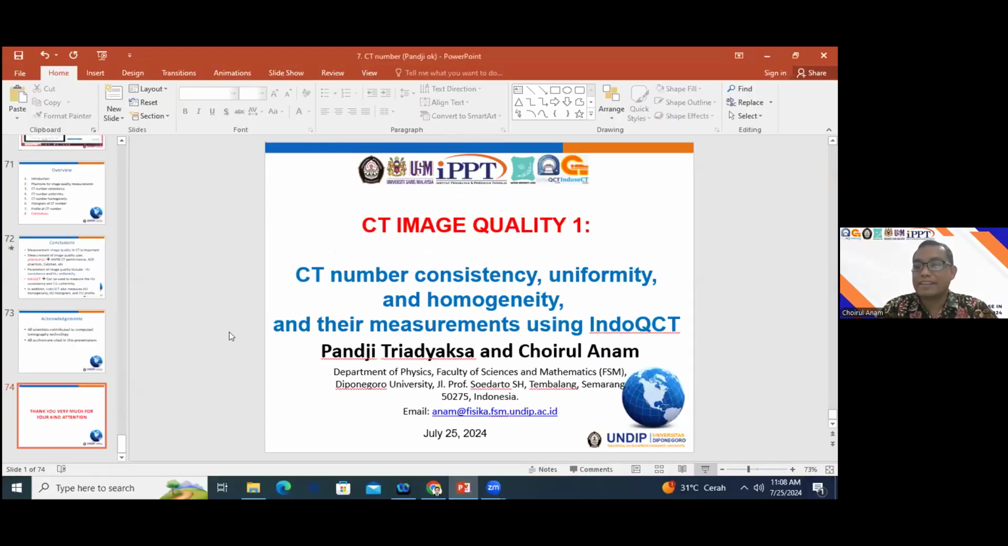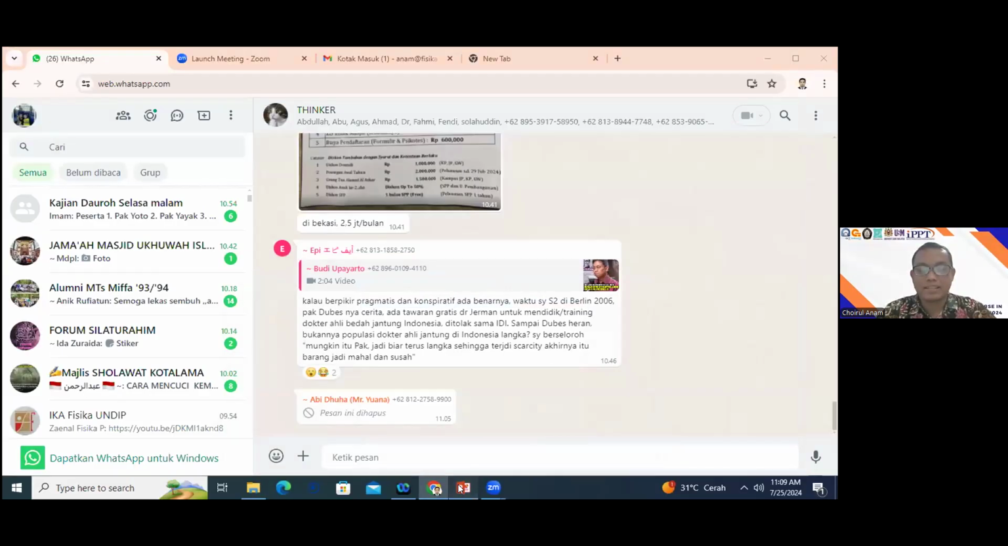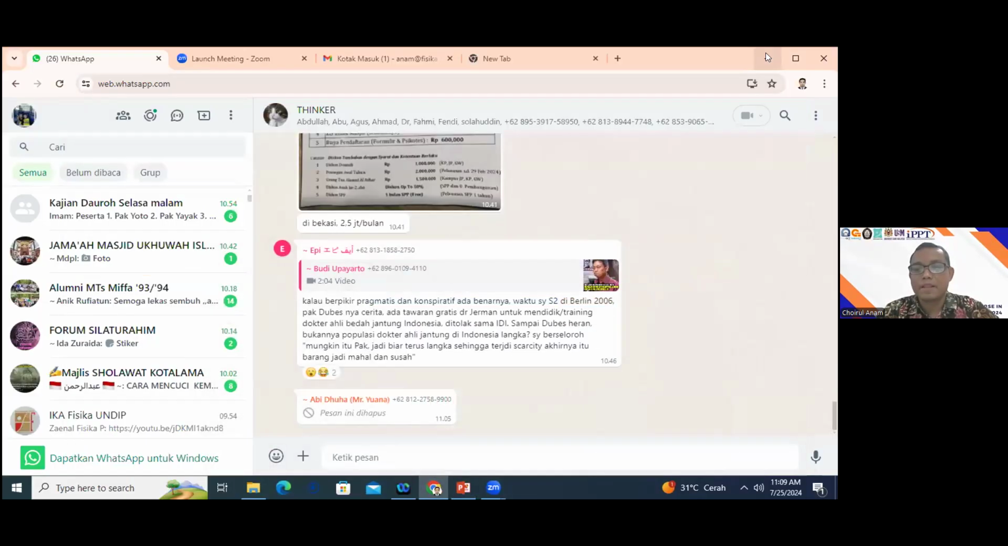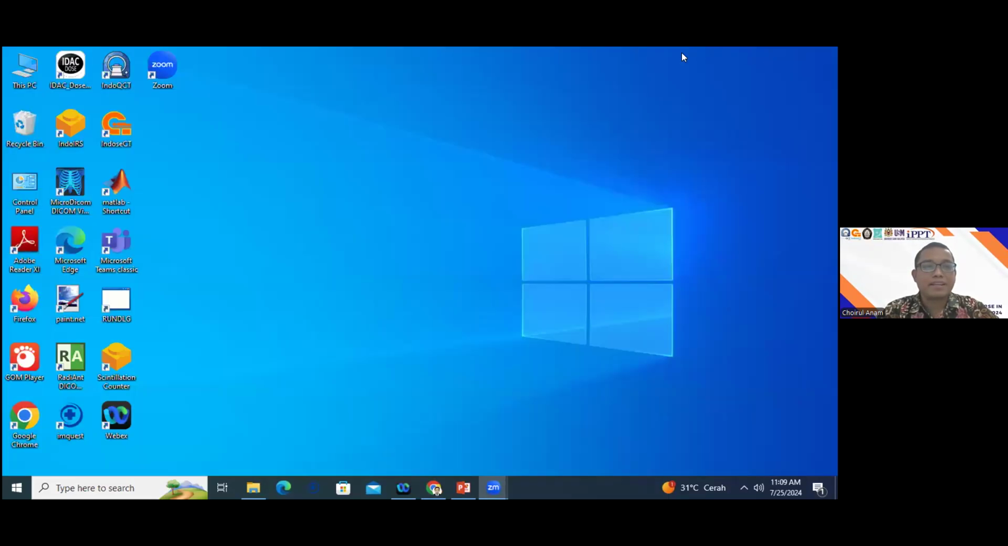And after this, we can try together how to use the QCT. Okay, please open your QCT. Okay, I will open the QCT. By using this shortcut button and double click, the QCT will appear on our screen.